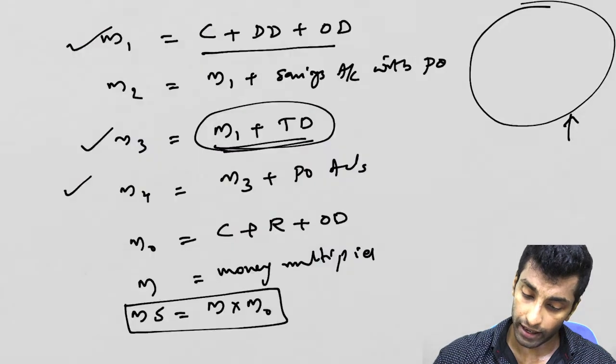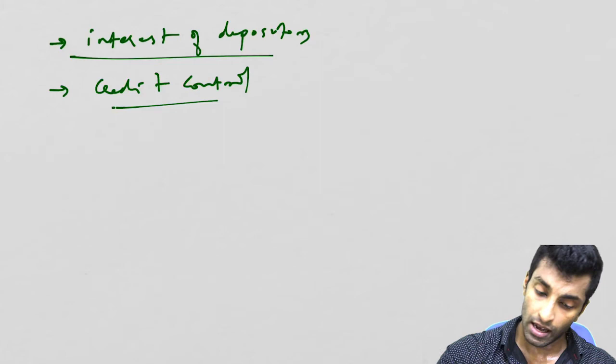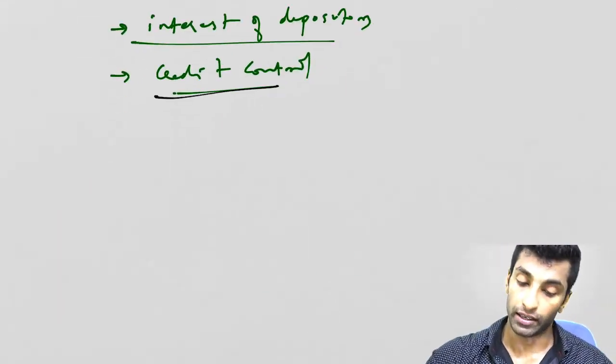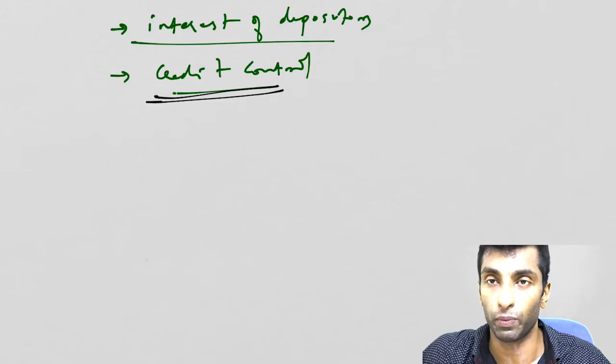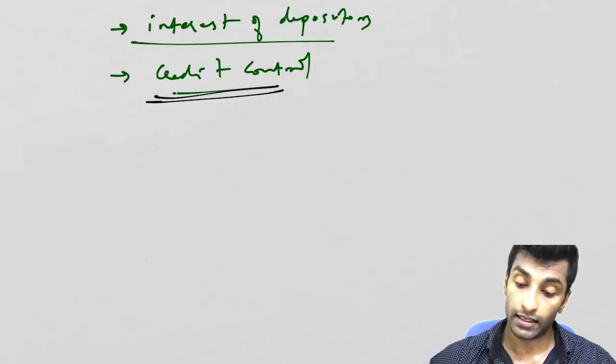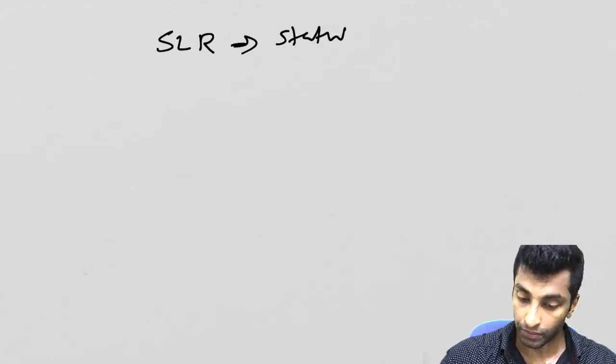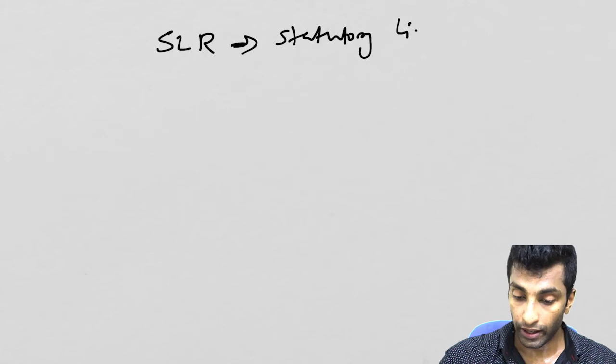It is a percentage of NDTL, the total deposits of the bank, which has to be kept with RBI in the form of cash. Okay, so it helps in credit control. Now how it controls the credit, I hope you understood clearly. Next we will move on to the statutory liquidity ratio, SLR.